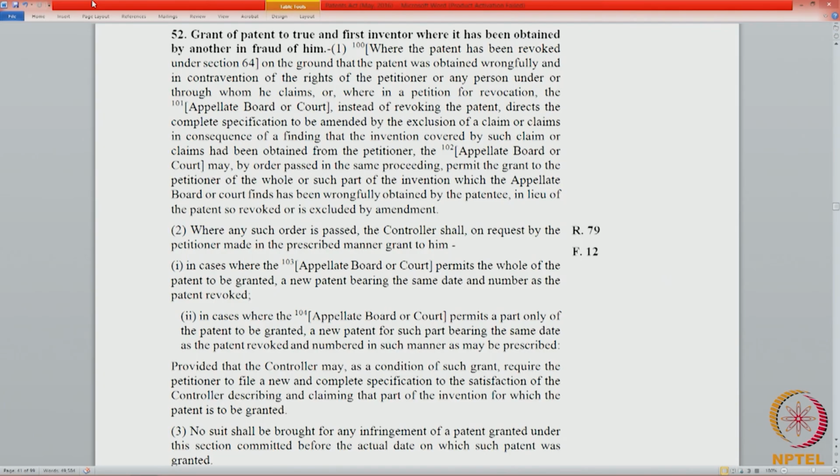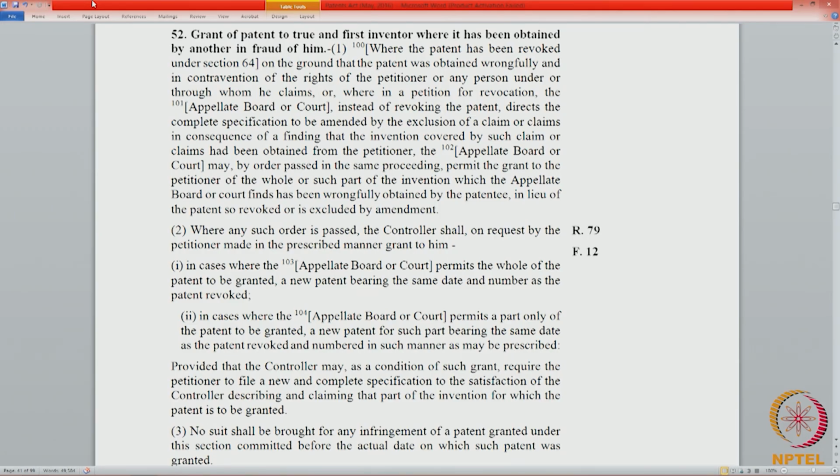So, revocation under section 64 can happen either before the appellate board or before a court which is deciding the infringement case. So, revocation can be taken as a defense for infringement.